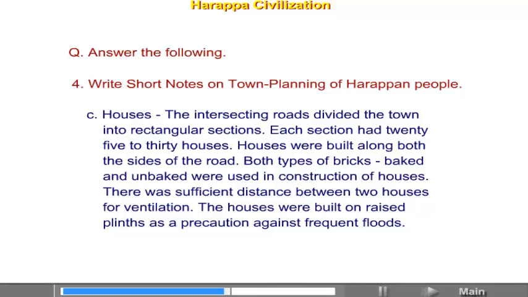Both types of bricks, baked and unbaked, were used in construction of houses. There was sufficient distance between two houses for ventilation. The houses were built on raised plinths as a precaution against frequent floods.